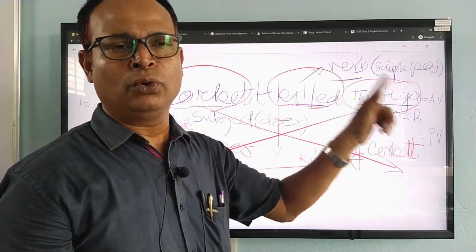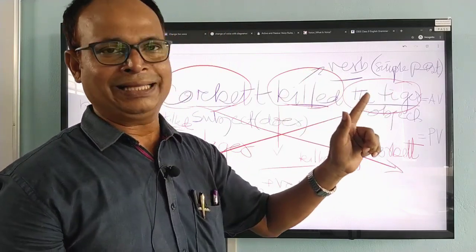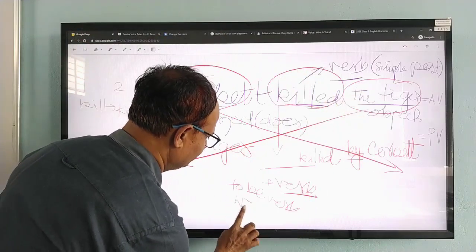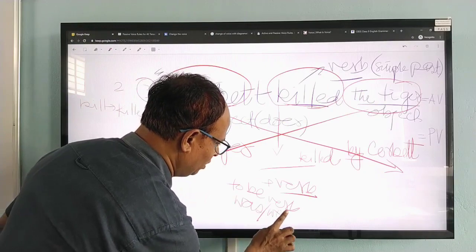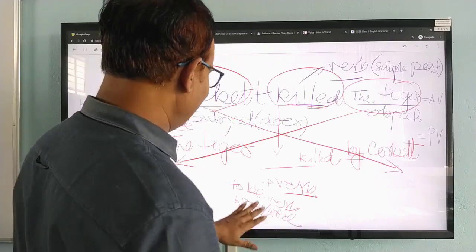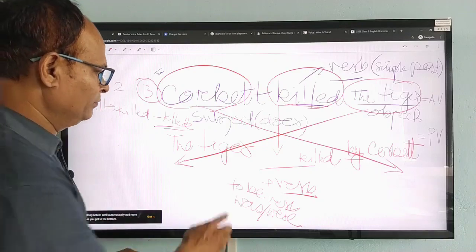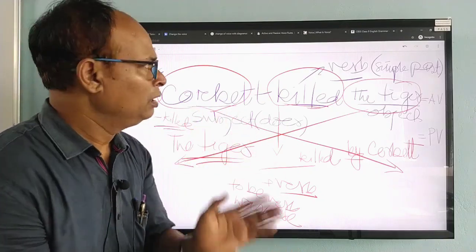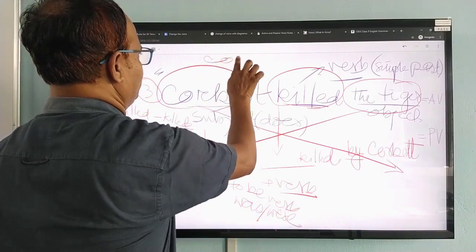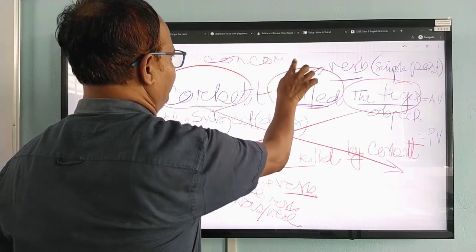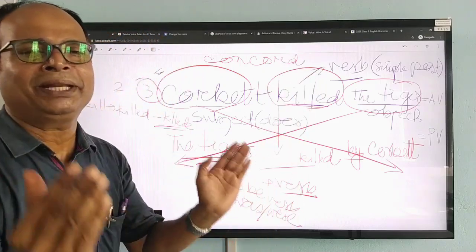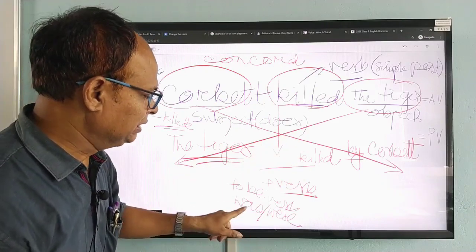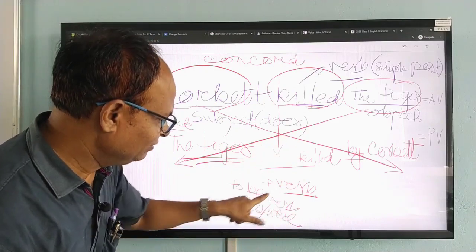Therefore, we will have to choose from two forms, either was or were. Whether it will be was or were, we see the subject. There will be agreement, or in other words concord, between the subject and the verb.